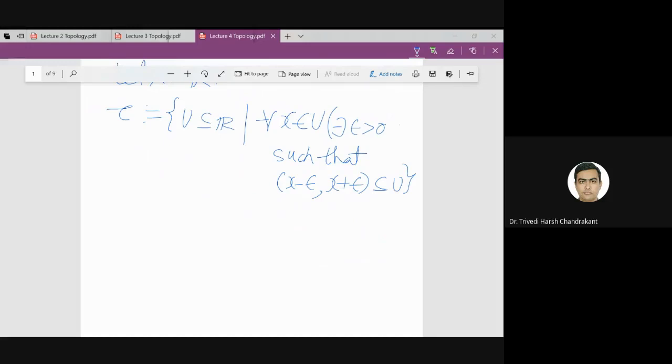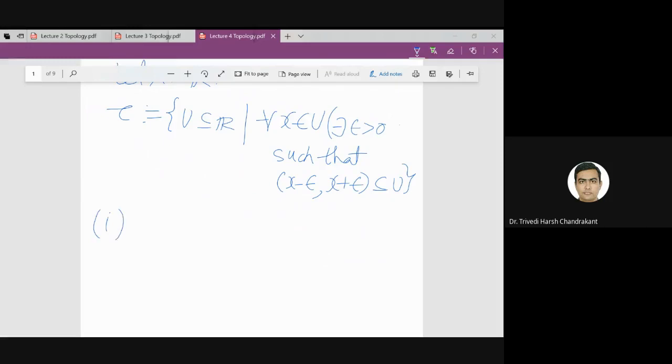Basically every x belonging to U is an interior point, because around that point we can find an interval which is contained in the set U. So let us verify whether this tau defines a topology on R. For that we need to check the three axioms of topology.